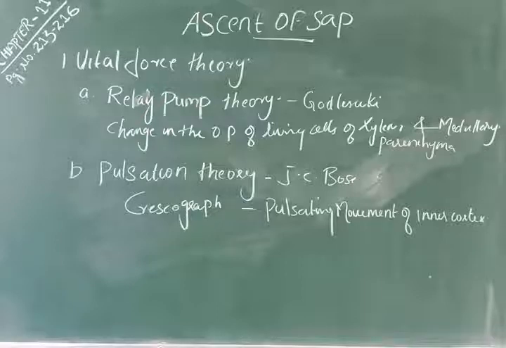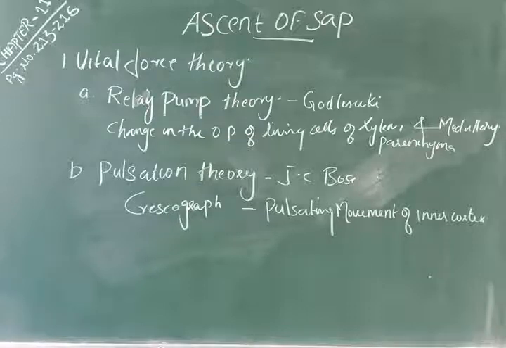It contained a galvanometer and an electric probe, and this electric probe is inserted into the inner cortex. There it develops a high electricity. So the rhythmic pulsating movement of the inner cortex may act as a pump, and it results in the movement of water for ascent of sap. And the cells associated with the xylem may exhibit a pumping action, and these pump the sap laterally into the xylem cells. Okay, so these are about the vital force theory, and the objections regarding vital force theories are